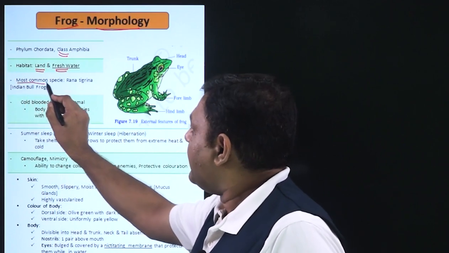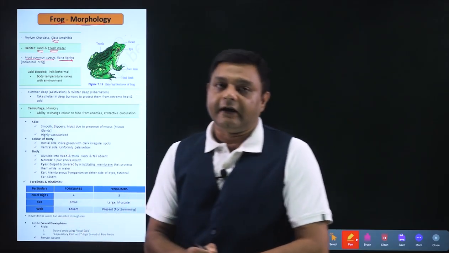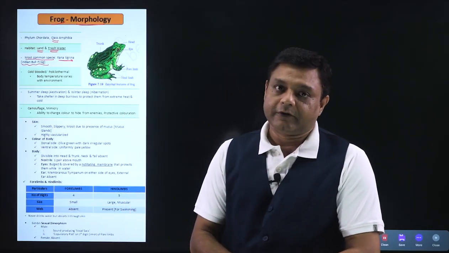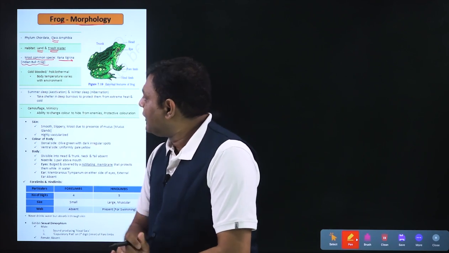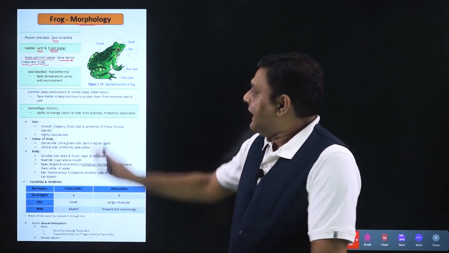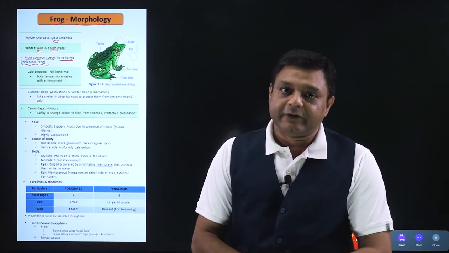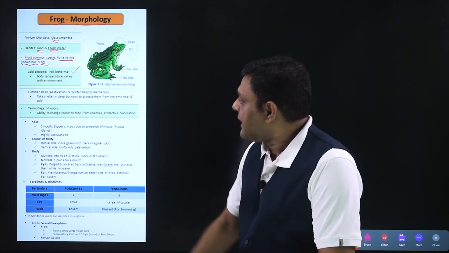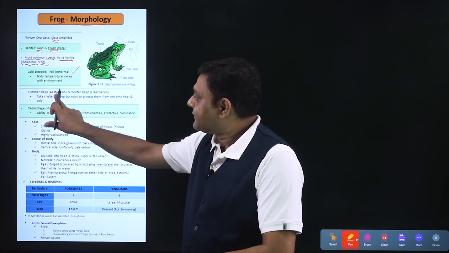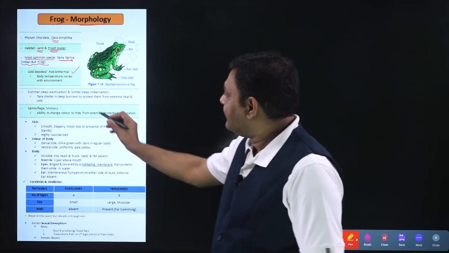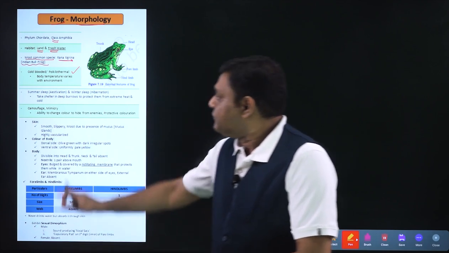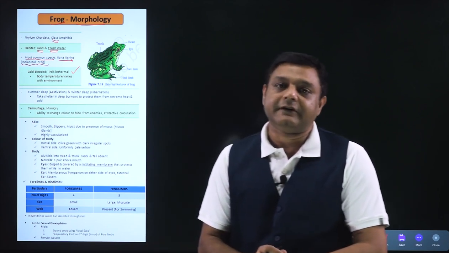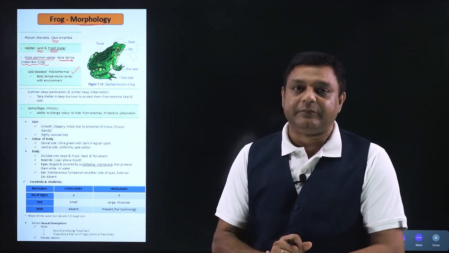Talking about the most common species in India is Rana tigrina, and Rana tigrina is commonly called as Indian bullfrog. Talking about its cold-blooded or poikilothermal nature, frog cannot regulate its body temperature, and that is why it is an example of cold-blooded or poikilothermal animal. Further, moving to summer sleep, that is called as estivation, and winter sleep, that is called as hibernation. Now, it has to go into estivation as well as hibernation to protect itself from extreme temperatures.